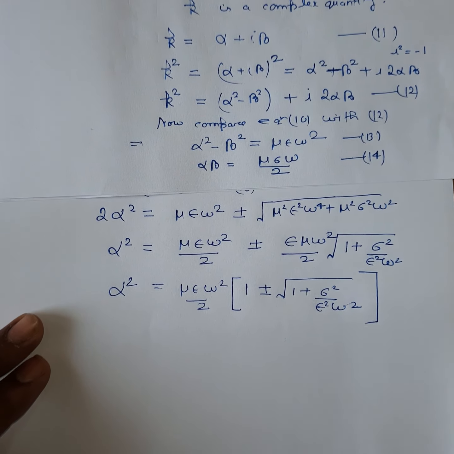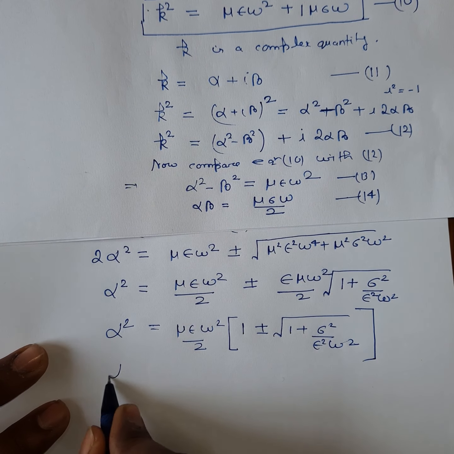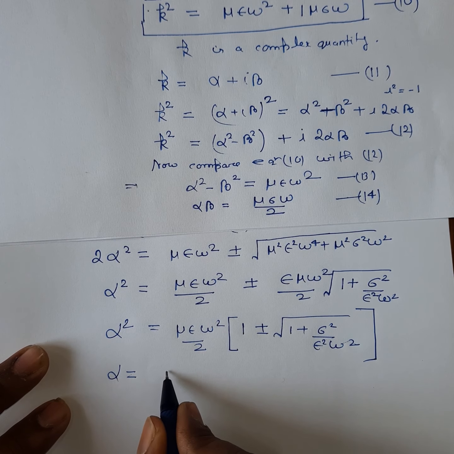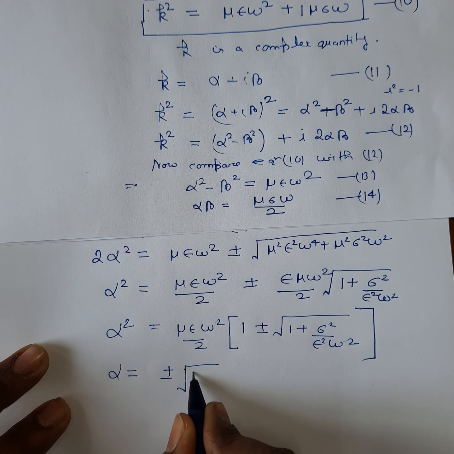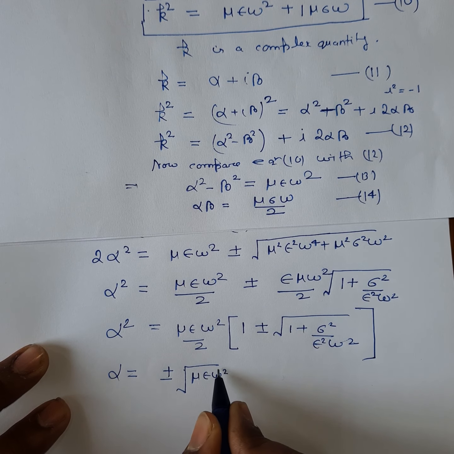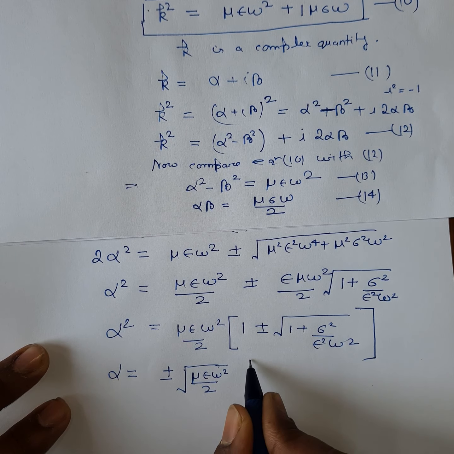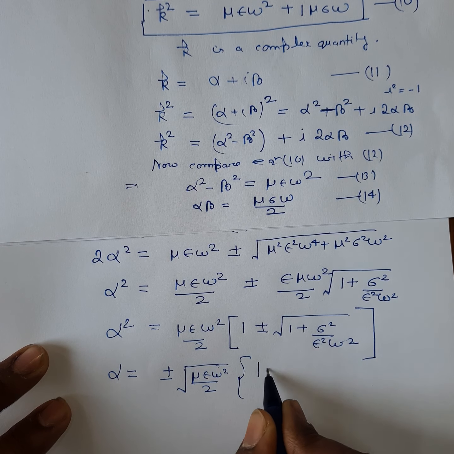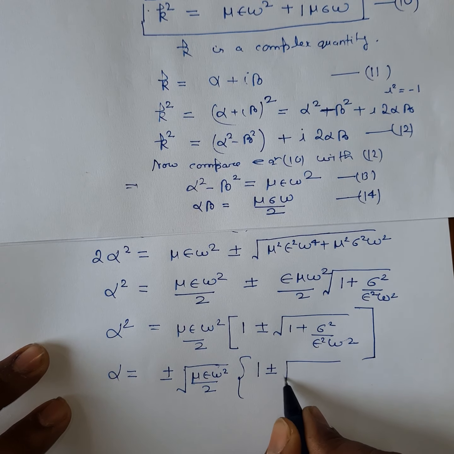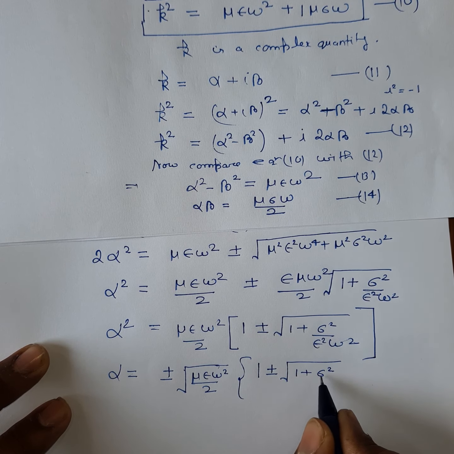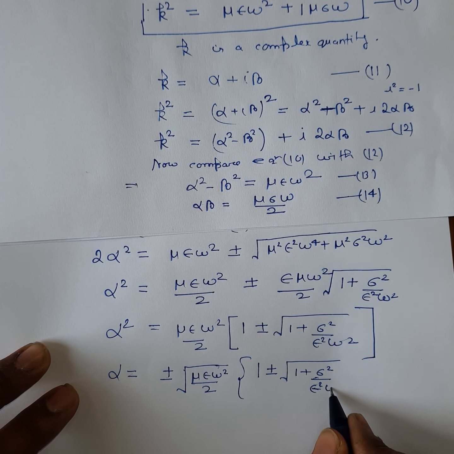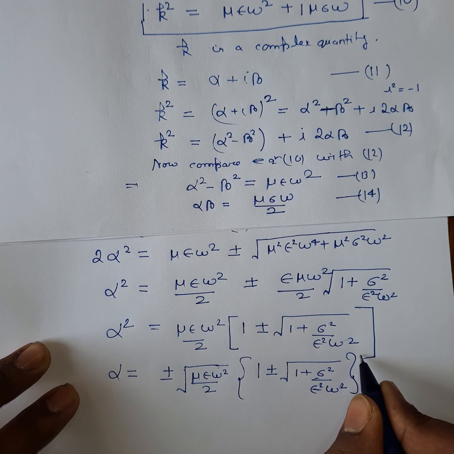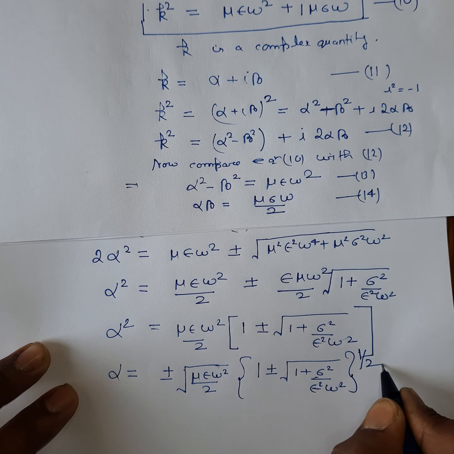So we can find out alpha by taking the square root of this side. If you take the square root, you will get mu epsilon omega square by 2 in bracket 1 plus minus the square root of 1 plus sigma square by epsilon square omega square, to the power 1 by 2.